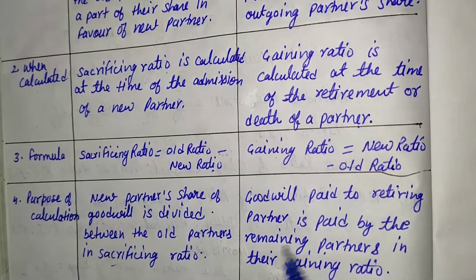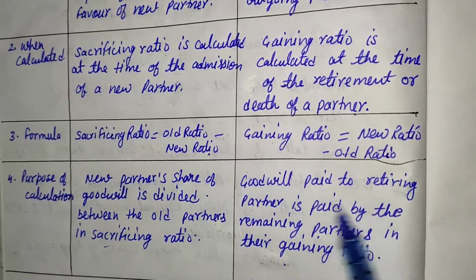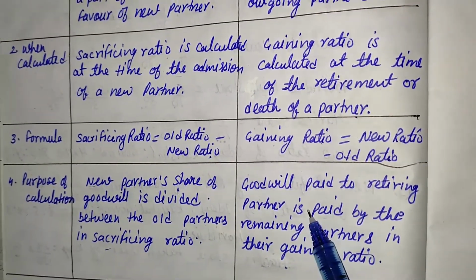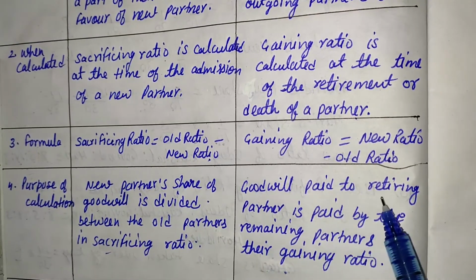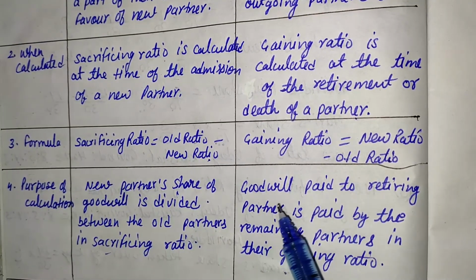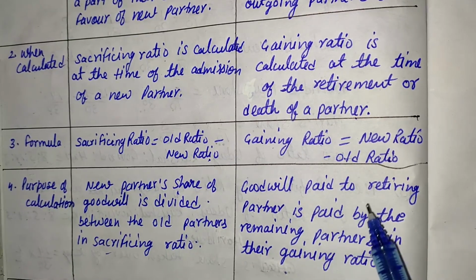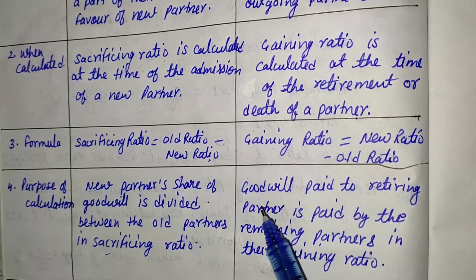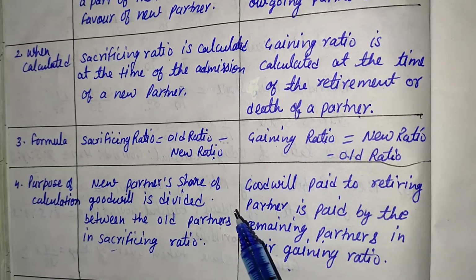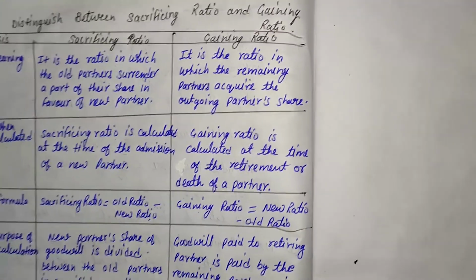But in gaining ratio, when a partner retires from the firm, his share is provided by the remaining partners in the gaining ratio. So for this purpose, gaining ratio will be calculated. So students, this topic is finished.